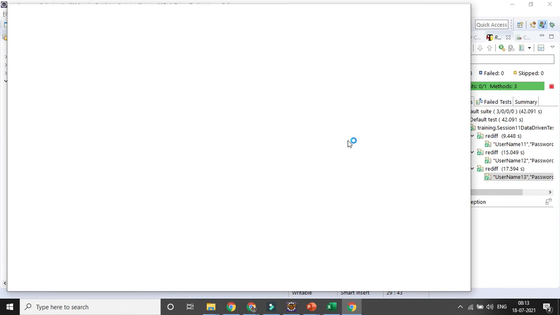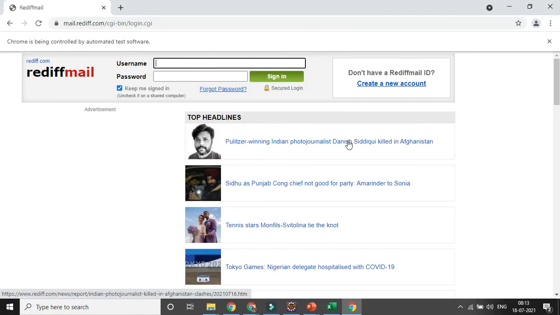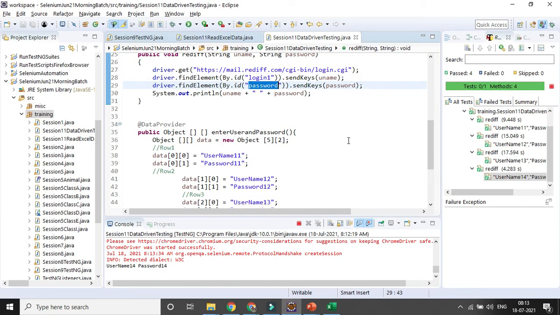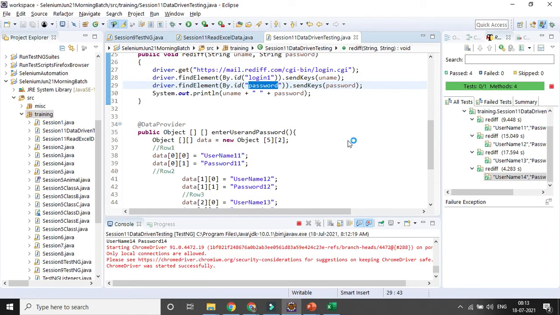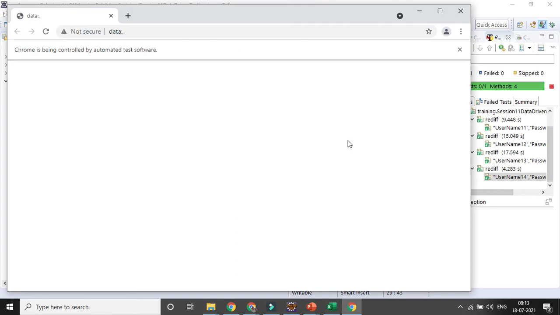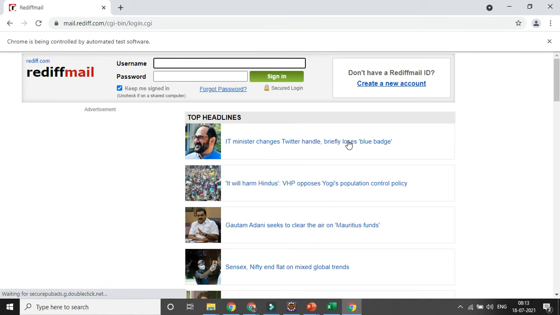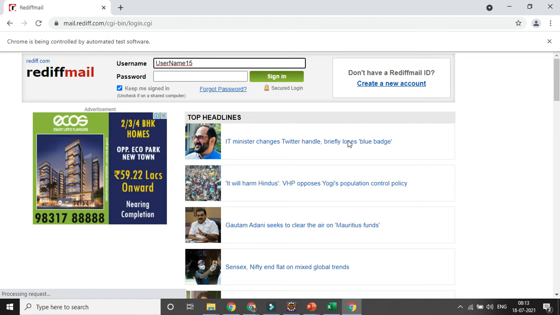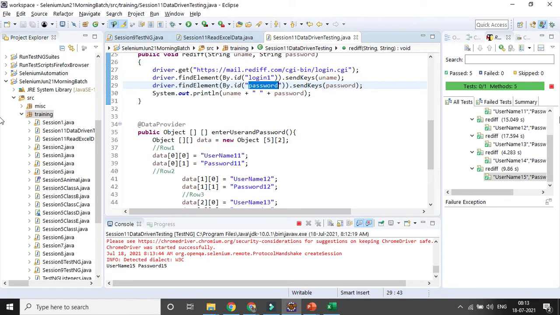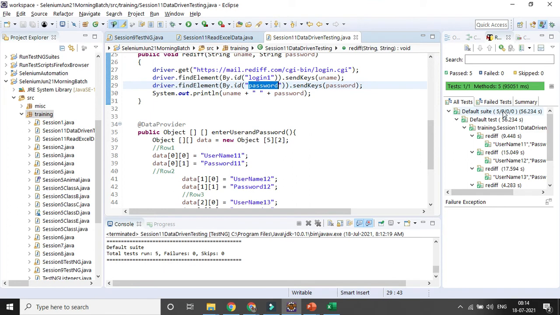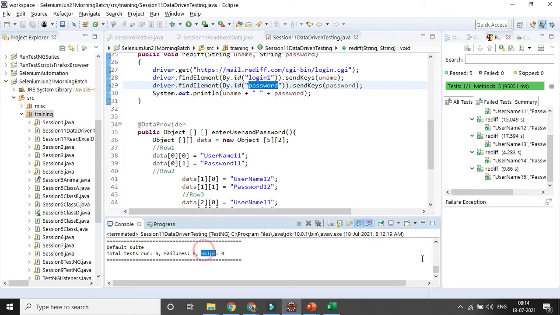Every time, I have written a before method and an after method. In the before method I set the properties for the Chrome driver, and in the after method I am quitting the driver every time. That is the reason that every iteration calls the before method and after method. So it is going for the fifth and last combination, and after that the driver will be quit and all your test cases will pass. Here you can see it went for 5 different combinations, set 1, set 2, and you can get all the details, 5 run, no failure.